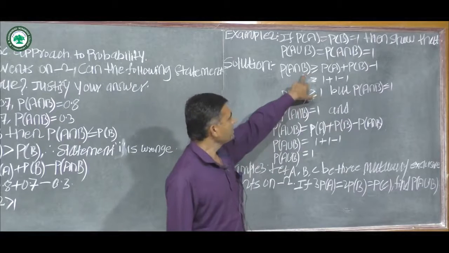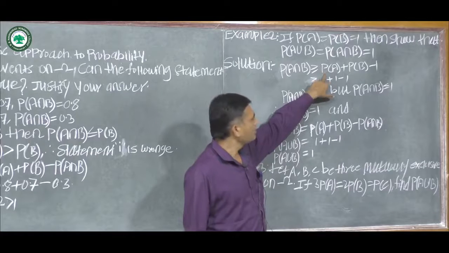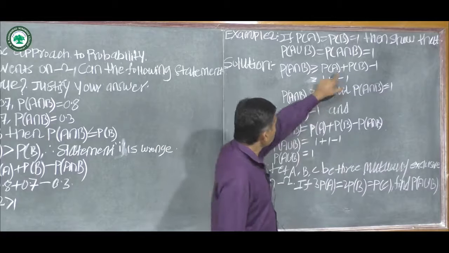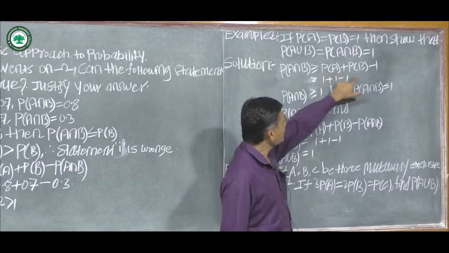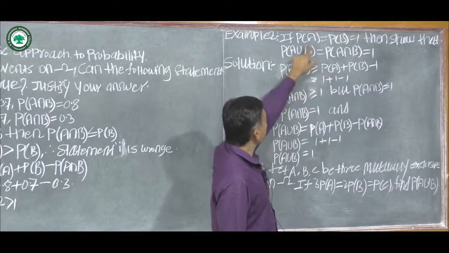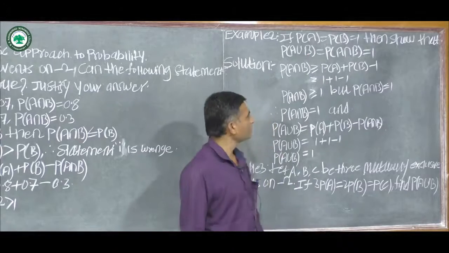The solution of this problem is, here we know that probability of A intersection B is greater than or equal to probability of A plus probability of B minus 1. Now substitute the values of probability of A and probability of B. In the problem we are given that probability of A is equal to 1 and probability of B is equal to 1.